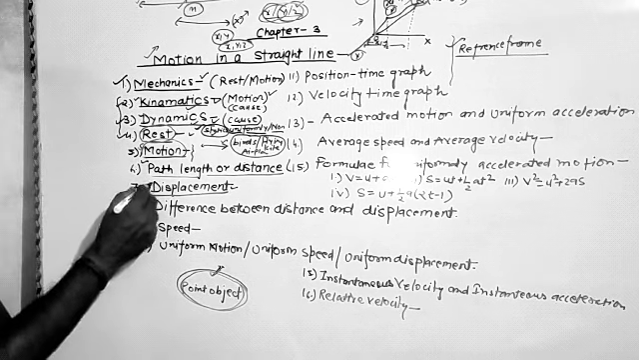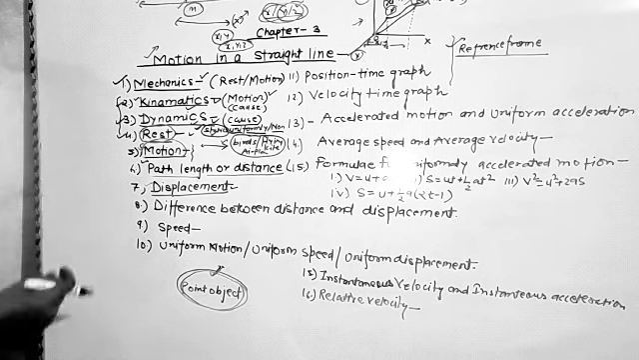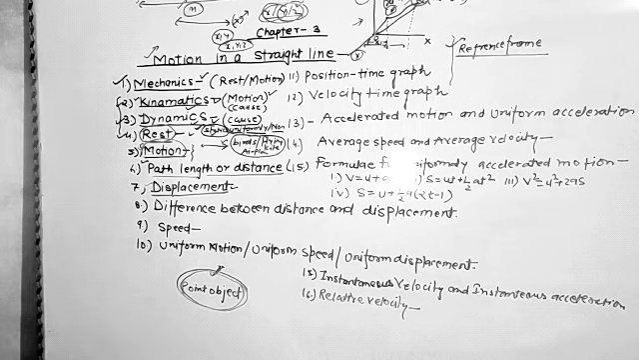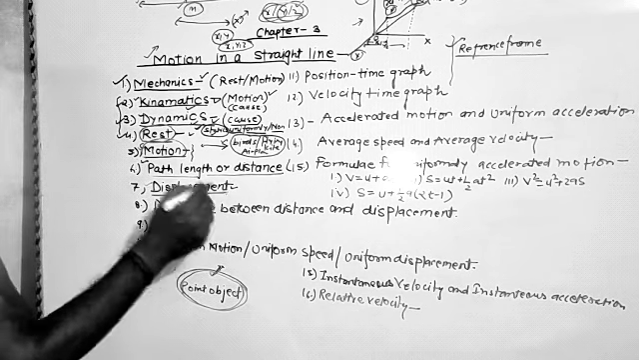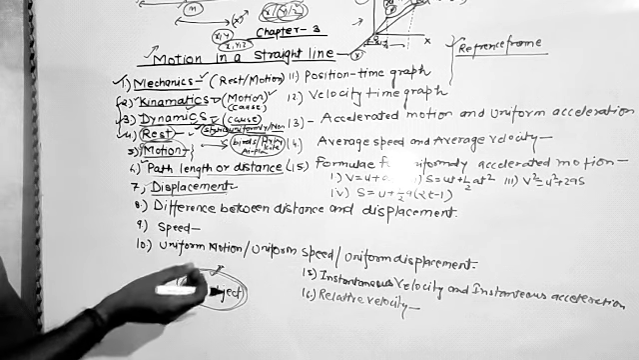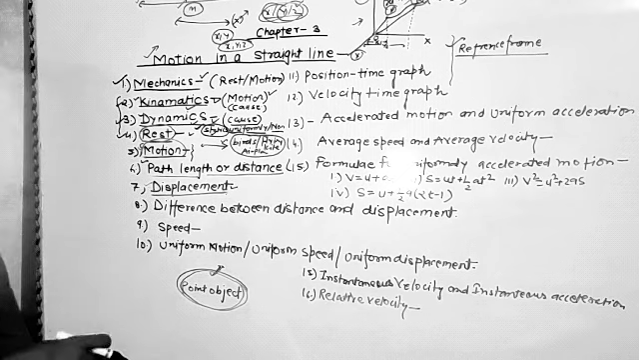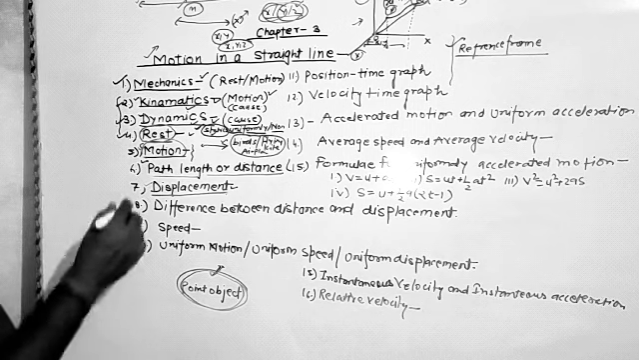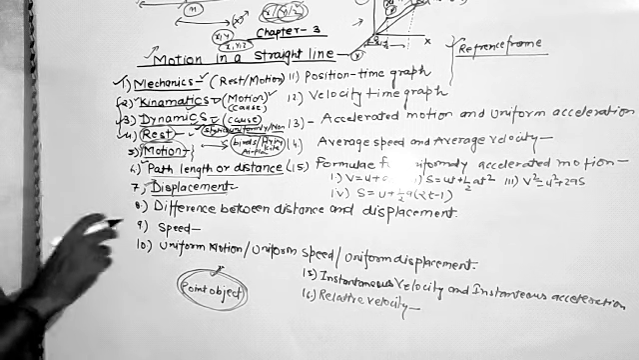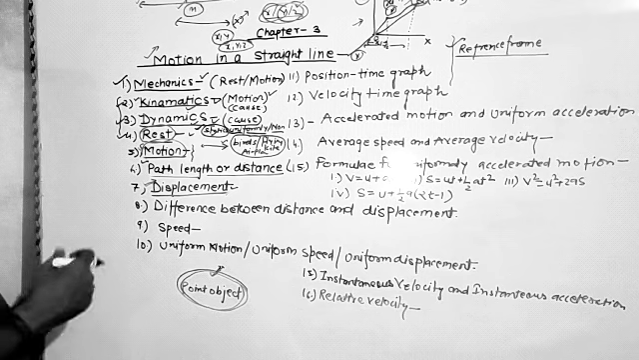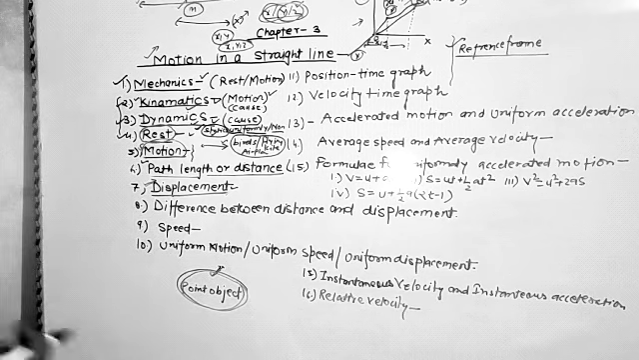Now the next topic is displacement. Displacement and distance are almost equal, but the difference is only the direction. Displacement always shows the direction in which the object is moving. So what is displacement? We can say distance in a given direction. Distance in a given direction is called displacement. Or in other words, we can say the shortest distance. Shortest distance means we draw a straight line from the initial position to the final position of the object, and that is also considered displacement.